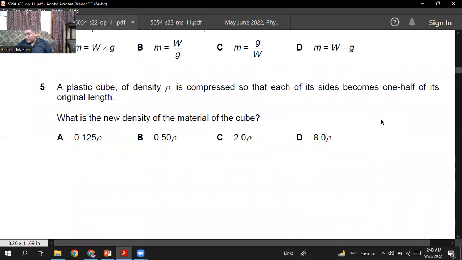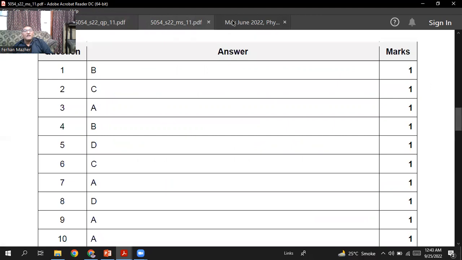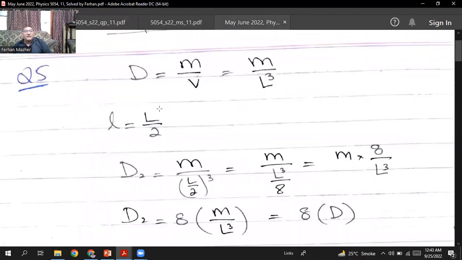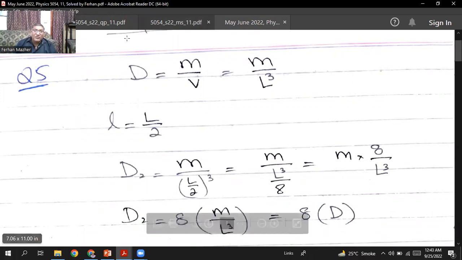Okay, the density of that cube is mass divided by volume, and because it's a cube, suppose the length is L. So the volume will be L cubed. So the density will be mass divided by L cubed.